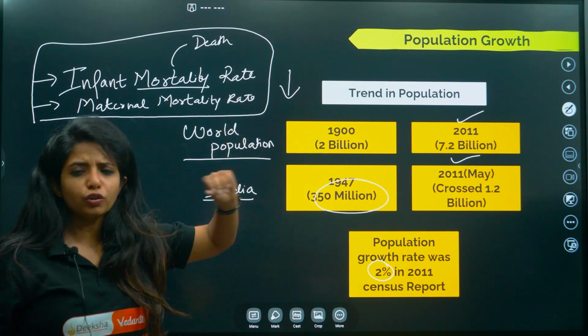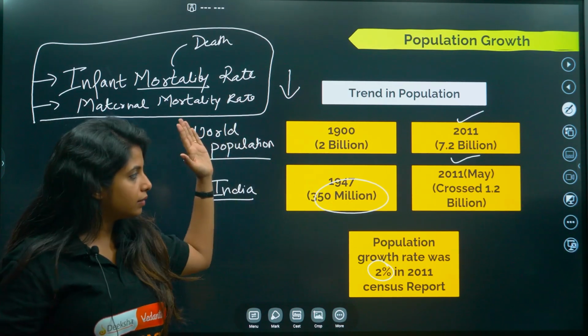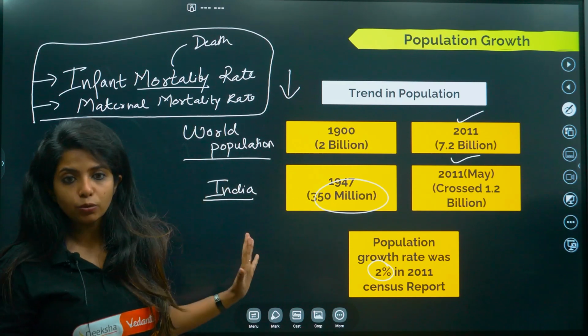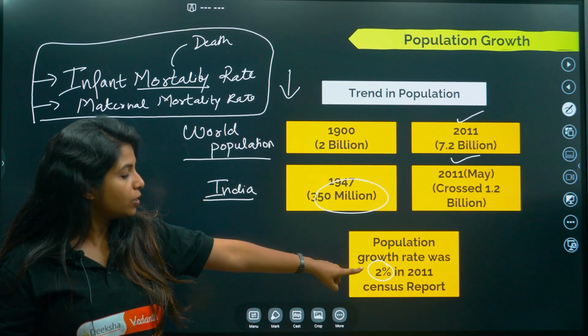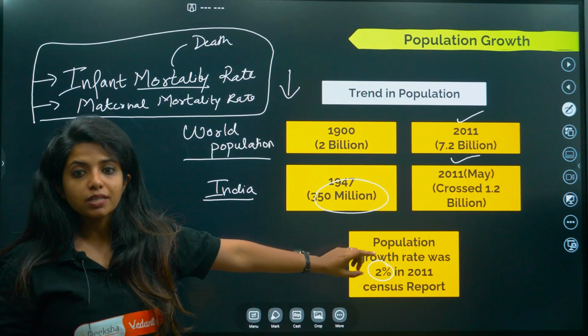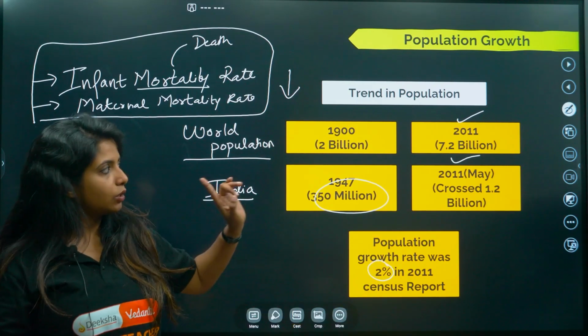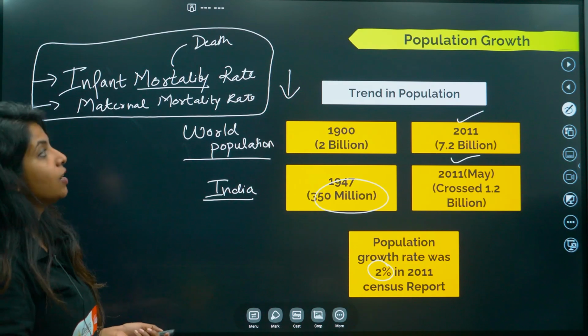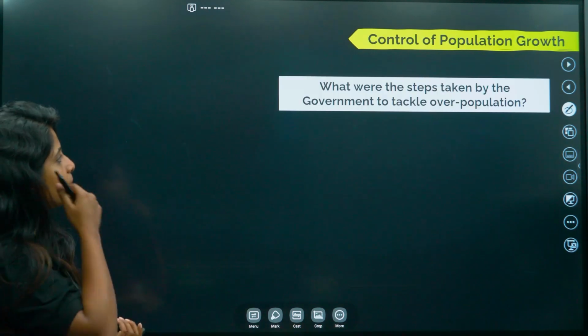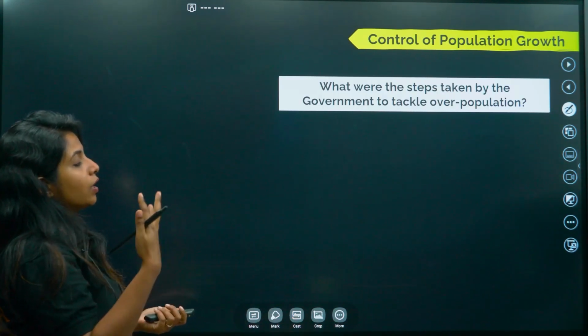As of now, I just want you to have a quick look at what is written over here. Please remember, population growth was 2% in the 2011 census report. Okay, that also you have to remember. Going ahead, as I said, what did the government do? Let's see that. What were the steps taken by the government to tackle overpopulation?